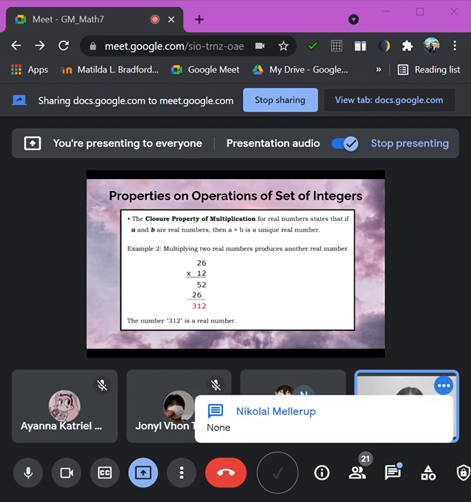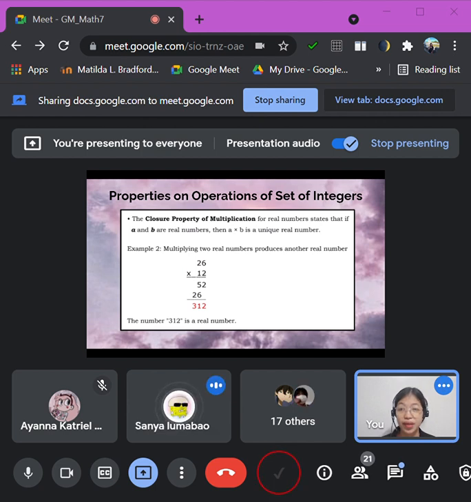So for real numbers, it states that if A and B are real numbers, then A times B is a unique real number. So we have here an example of 26 times 12. As you can see, if we multiply this, the only result is 312, and it is fixed, class. We cannot change that into something like 38, because we are doing multiplication here.